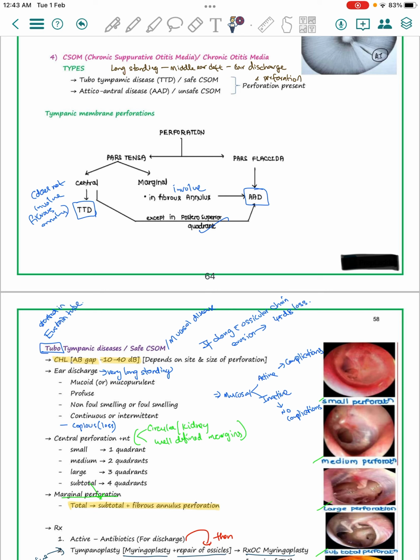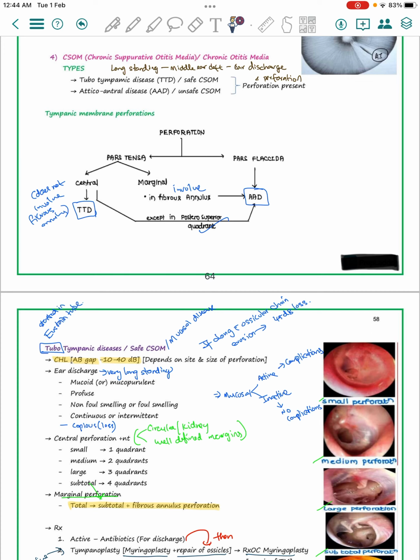There are two types of chronic suppurative otitis media depending on the perforation of the tympanic membrane. It may be a tubo-tympanic disease, that is a disease involving the middle ear cleft, tympanic membrane and the eustachian tube. This is also known as safe CSOM. Another type is the attico-antral disease or unsafe CSOM, which involves the attic part and the antrum of the mastoid.